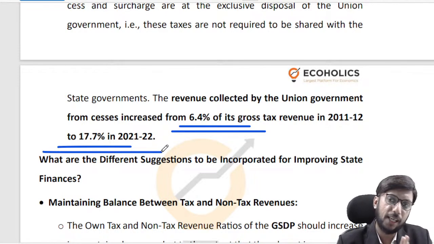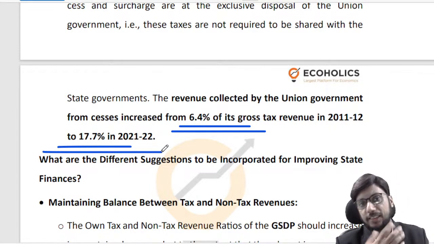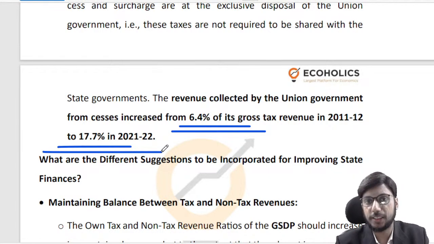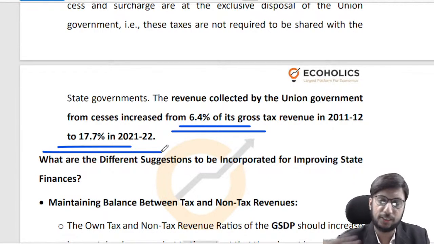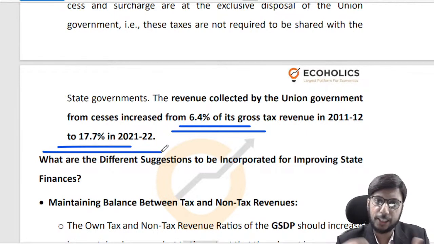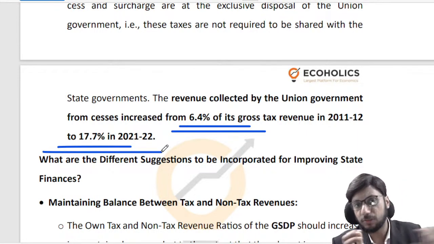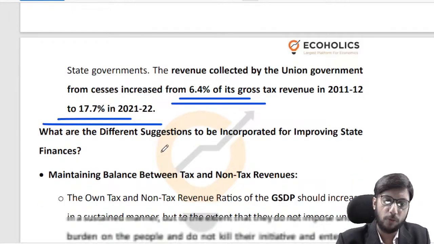So what it does is that it gives concessions on a variety of different taxes and then collects cesses and surcharges, right? So what happens is that the state governments say that, boss, you are giving concessions, like for instance, there were deep cuts that were done in corporate income tax, right? So that is going to eventually hurt the states, because the states' shareable pie comes down to that extent, right? And you compensate all of this with your cesses and surcharges, which you don't need to share with us. So that is a problem over here, right?